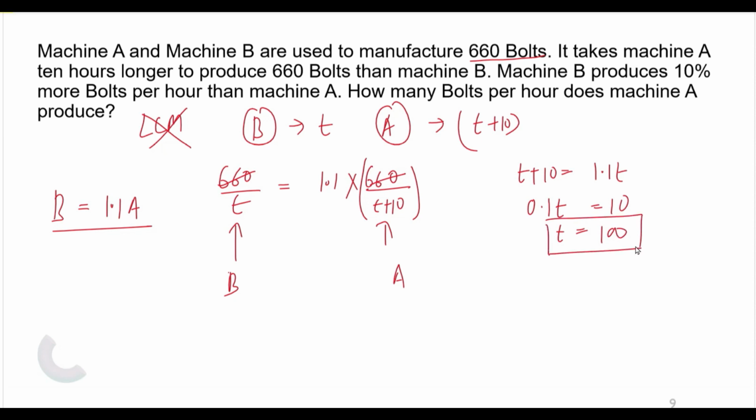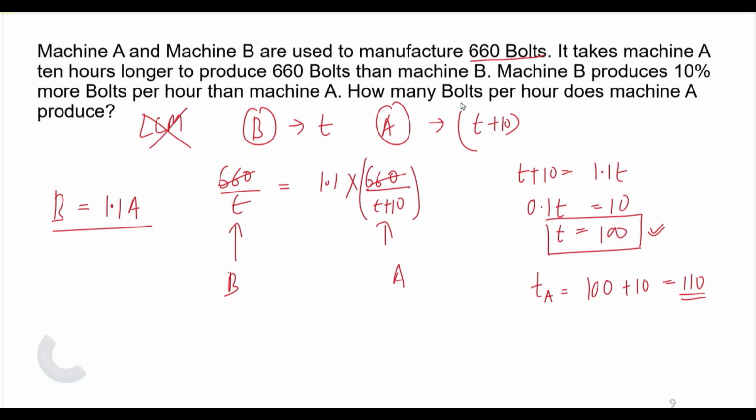So it means B is taking 100 hours to produce 660 bolts. So what is the time taken by A? The time taken by A is nothing but T plus 10. So it will be 100 plus 10 equals 110. This is the time taken to complete the work, to manufacture 660 bolts.